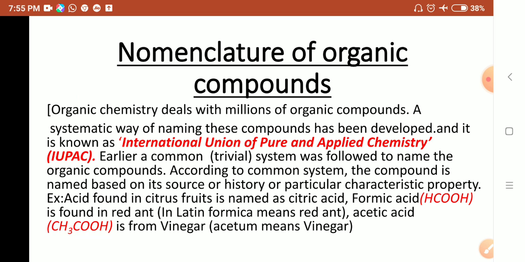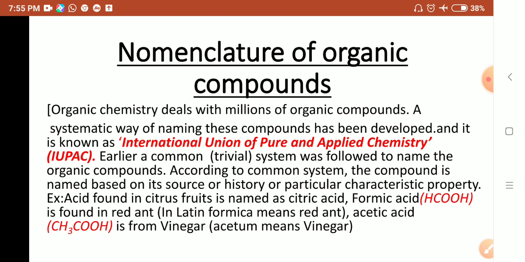And that system of naming the compounds is known as the International Union of Pure and Applied Chemistry, IUPAC. Earlier, before the IUPAC system was introduced, a common or trivial system was followed to name the organic compounds.